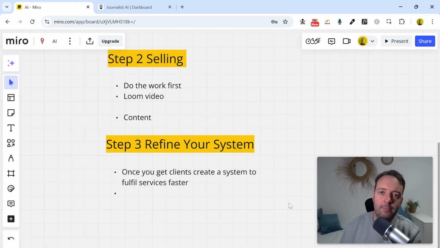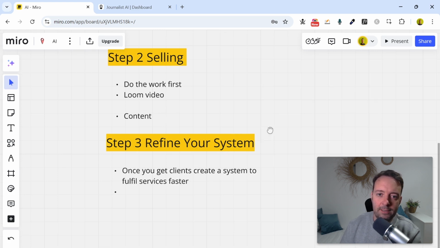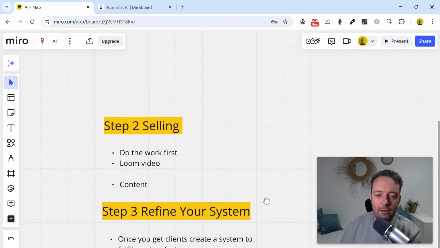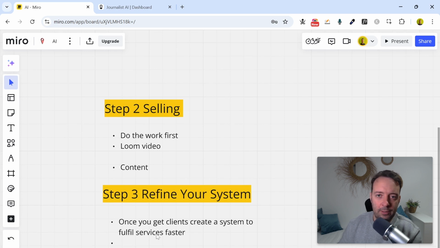Okay, and the last step that you need to do is to refine your system, right? So you keep doing this until you get a few clients under your belt. But then you kind of go back to step one as well, your AI workflow, right? You go through your workflow and try to do it as fast as possible, right?